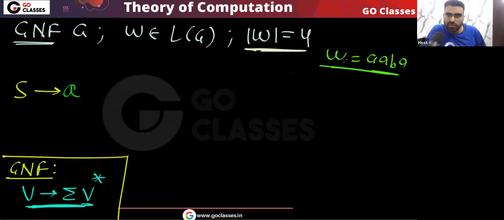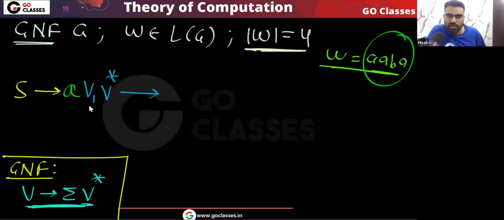So it must go to a because I want this string abab. So S must go to a and then some variables, maybe V1 and something. I don't know.